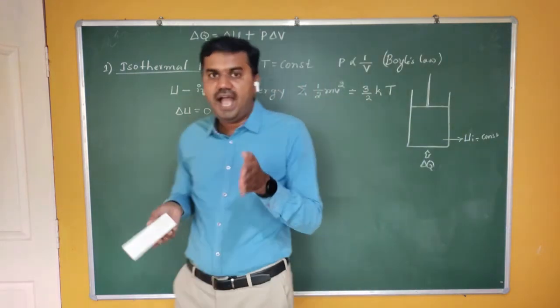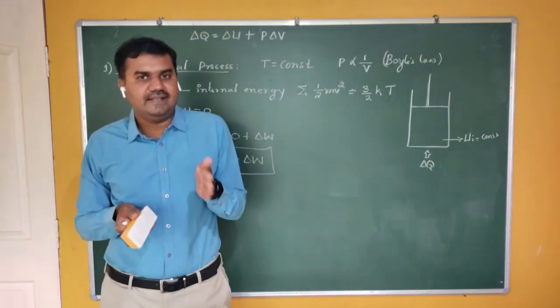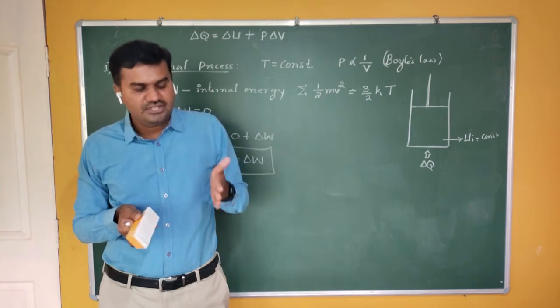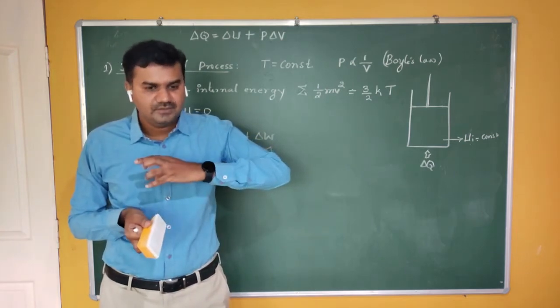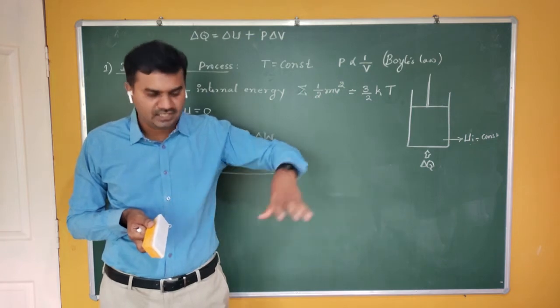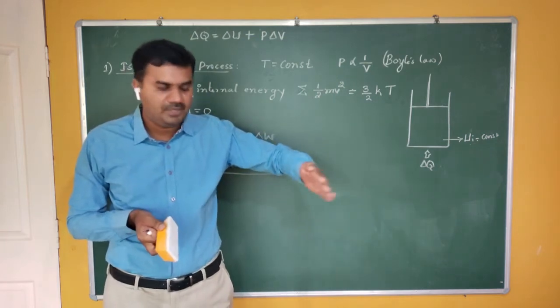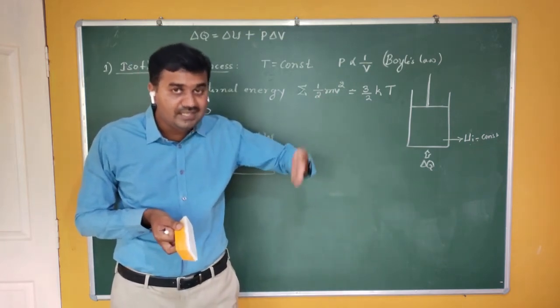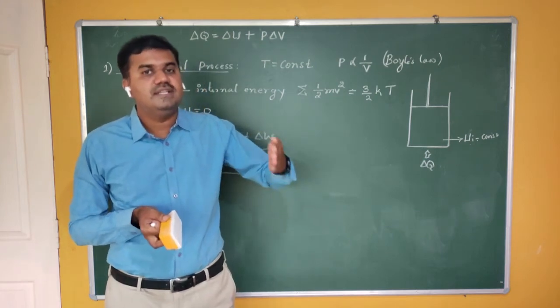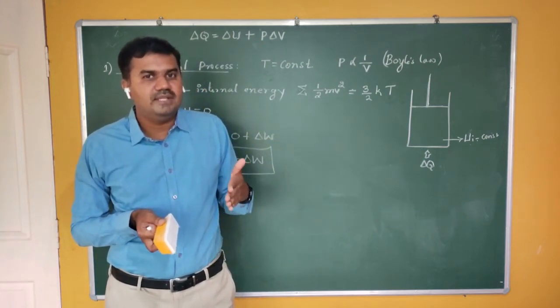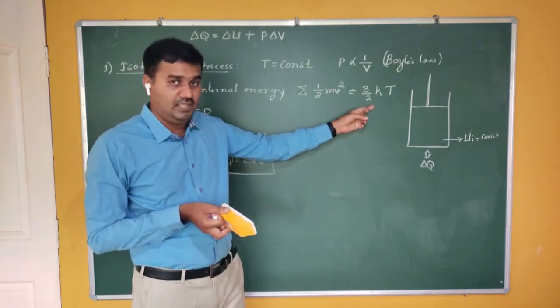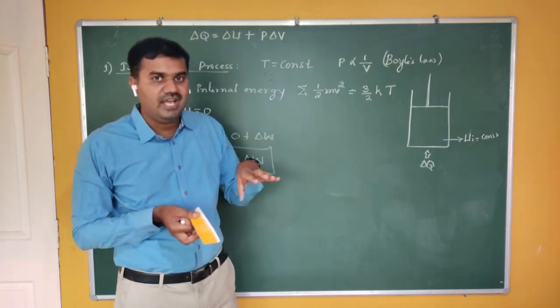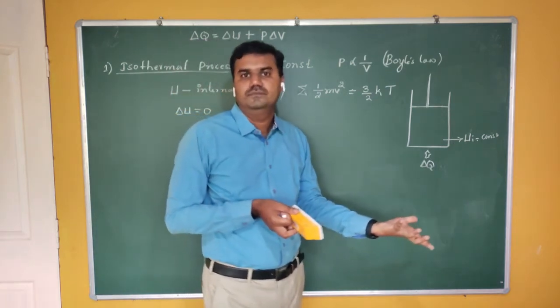Before 0 degree centigrade, you are supplying heat energy and it gets converted to a change of temperature. When it attains 0 degree centigrade, whatever heat you are supplying, there is no change in temperature. That means that energy is directly converted to work.